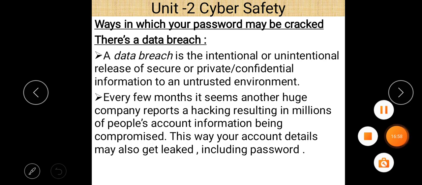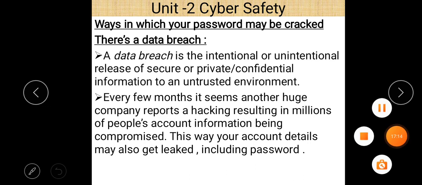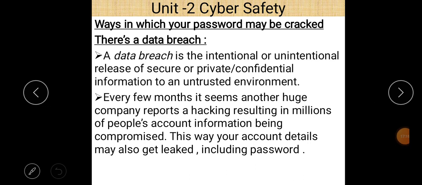Now, I think the concept of data breach is very clear to all of you. Data breach is the intentional or unintentional release of secure or private confidential information to an untrusted environment, and it is done when a company gives information of thousands of its customers to an untrusted environment, and it may be possible that your account details may get leaked, including a password. So this is the concept of the data breach.